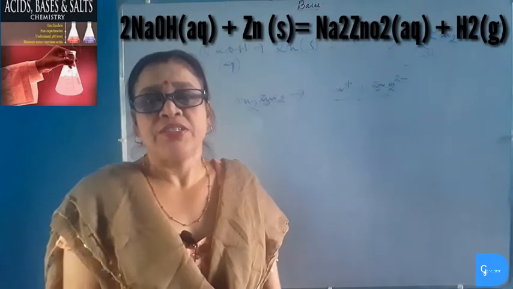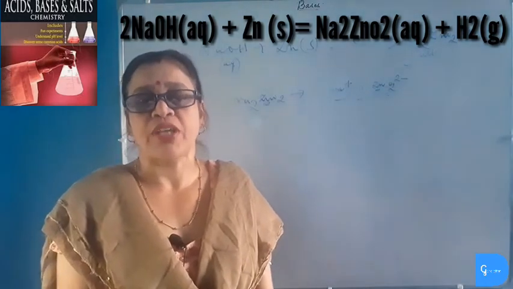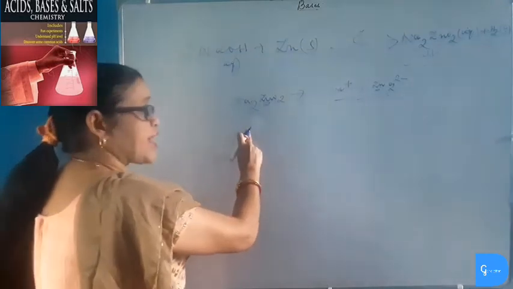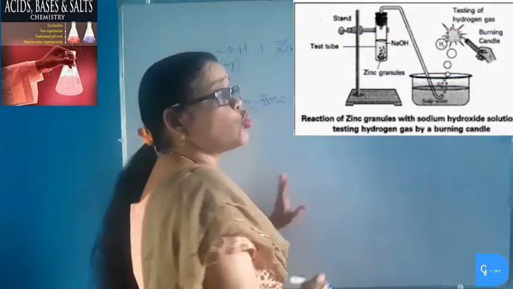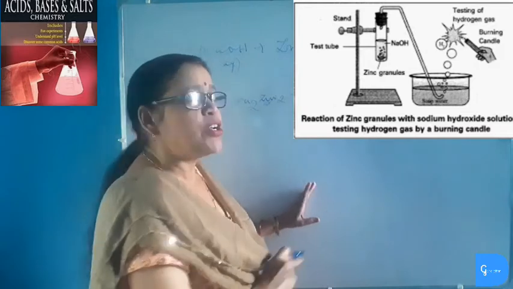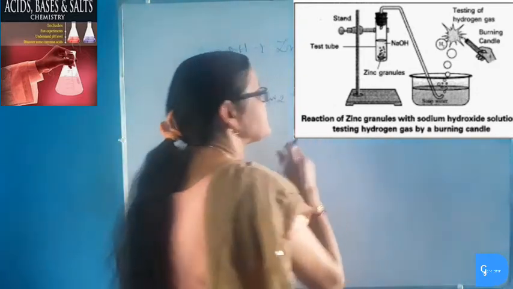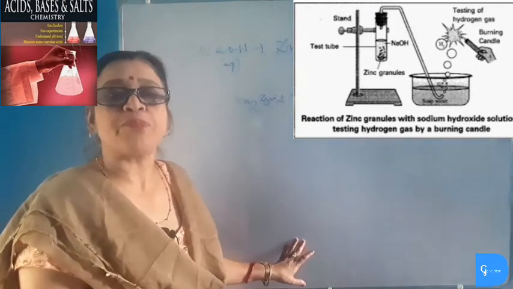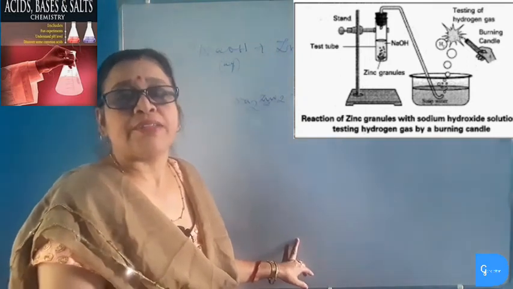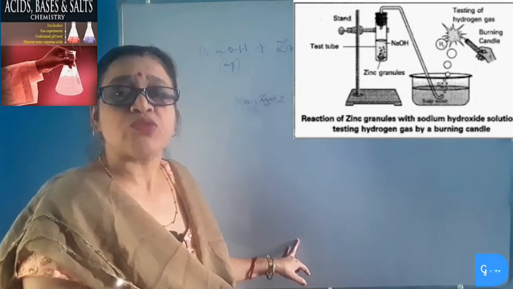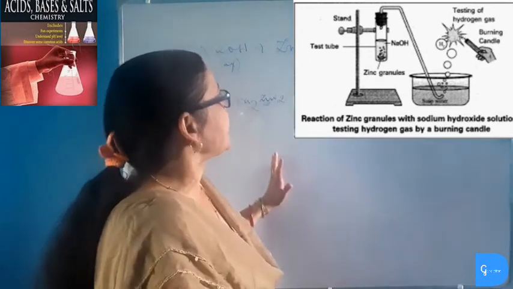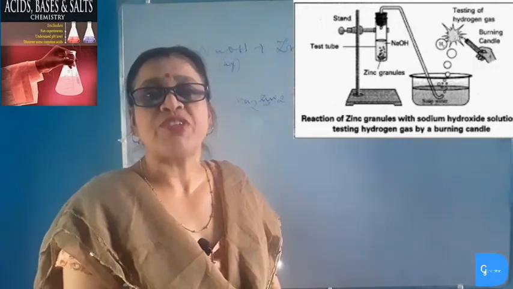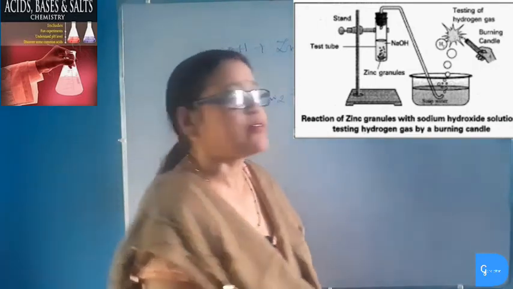If we take zinc granules and sodium hydroxide in a boiling test tube and heat it, and then we pass the gas which is liberated through soap solution via a delivery tube, then we will see that air bubbles are coming out from the soap solution. And if we bring a glowing splinter near these air bubbles, then this glowing splinter burns with a pop sound. So we can say that the gas produced during the reaction is hydrogen gas, because the pop sound is a confirmatory test for hydrogen gas.